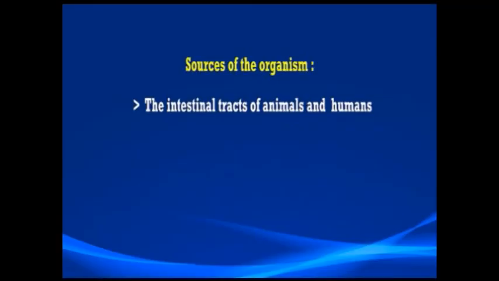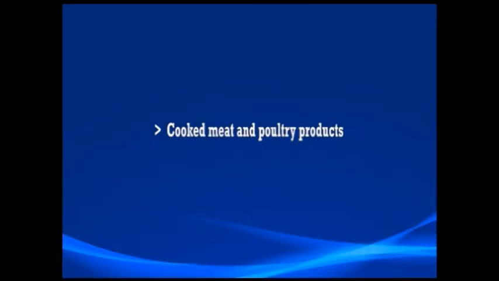The sources of the organism are the intestinal tracts of animals and humans, soil, sewage, etc. Associated foods include cooked meat and poultry products, roasted beef, etc.